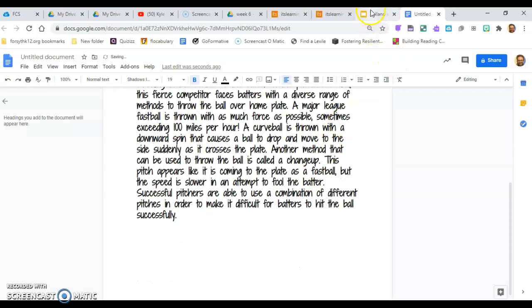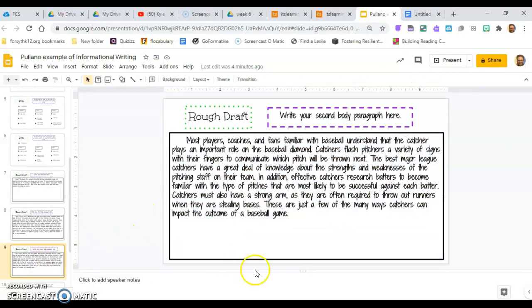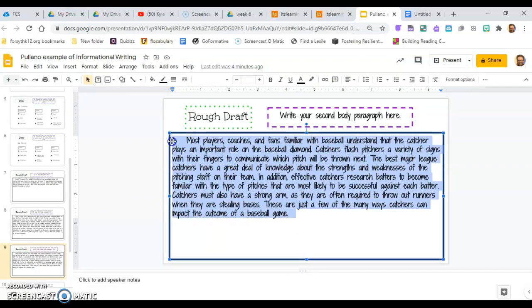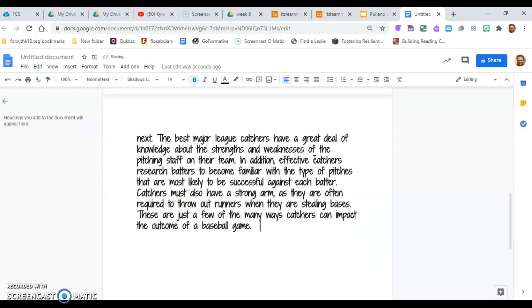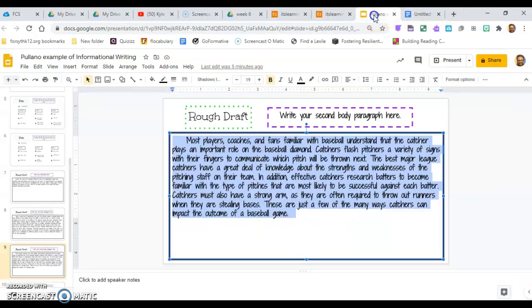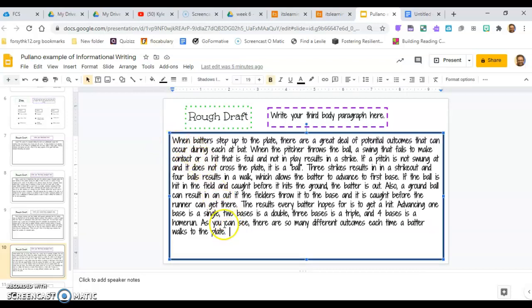You will do that, and hopefully on your slides you have already looked it over. If you need to make sure that it looks great, do that before you Control C and Control V, paste it in. But hopefully you've done the work, so today is just putting it together in a document so that it's nice and neat. And then third body paragraph, if for instance you forgot to indent right here, you'll see that in this third paragraph. You can do it before or when you copy and paste it here and you notice that.